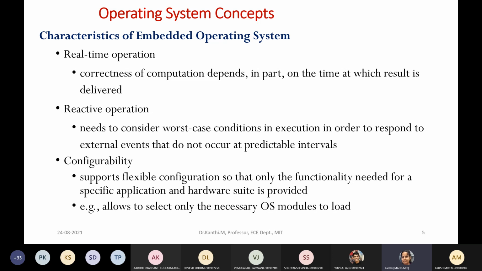So let us see the characteristics of an operating system. In an embedded operating system, we need to have real-time operations. The meaning of real-time operation is that it needs to meet the deadline. The crucial point is meeting the deadline, that is the correctness, the time at which the result is delivered.